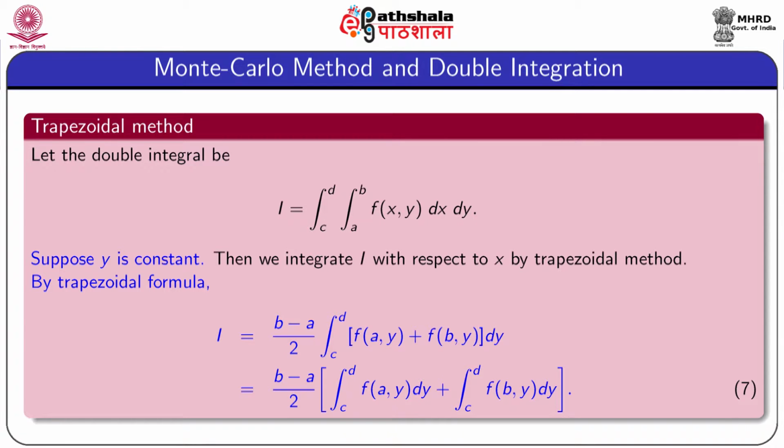That means, if we integrate f of x y with respect to x, then we obtain two terms, one is f of a comma y and the other term is f of b comma y. So, the integral reduces to equation 7, and 7 represents two integrals, and the variable of these integrals is y, only y is the variable.